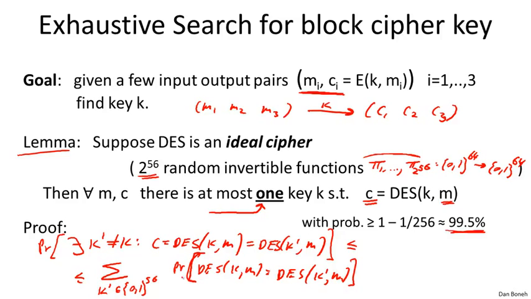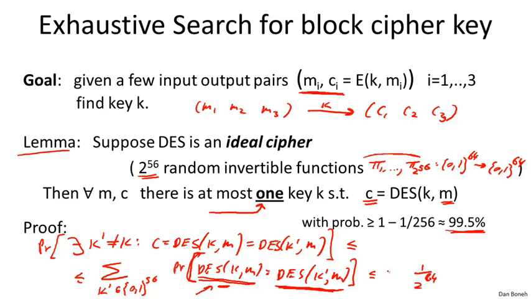Let's think about this for a second. Let's suppose this is some fixed value. Then we're asking, how likely is it that a random permutation pi_K' at the point M happens to produce exactly the same output as the key K at the point M? It's not difficult to see that, for a single key K', the probability is at most 1 over 2^64. There are 2^64 possible outputs for the permutation. What's the probability that it lands exactly on this output? It's 1 over 2^64.